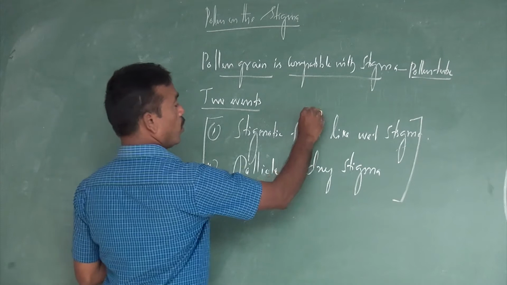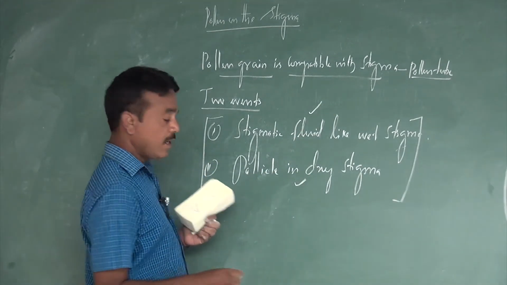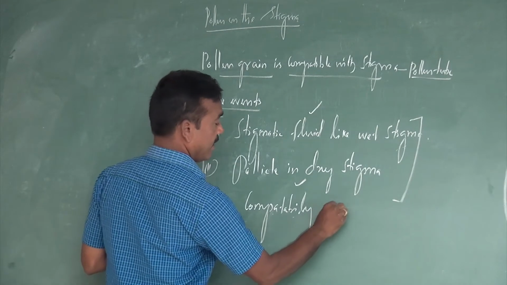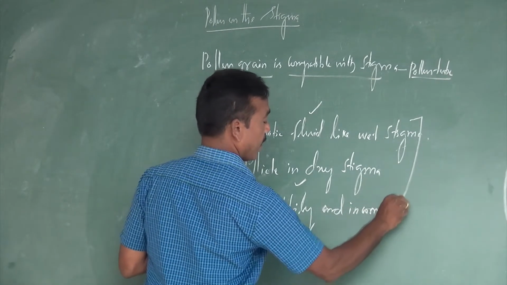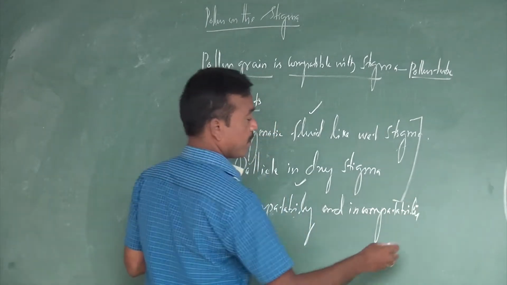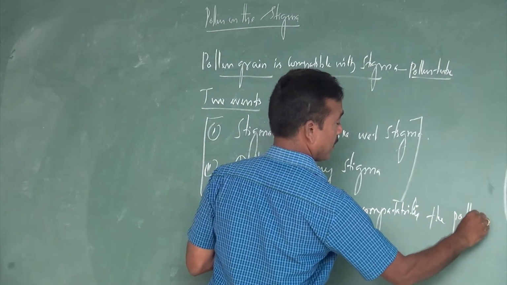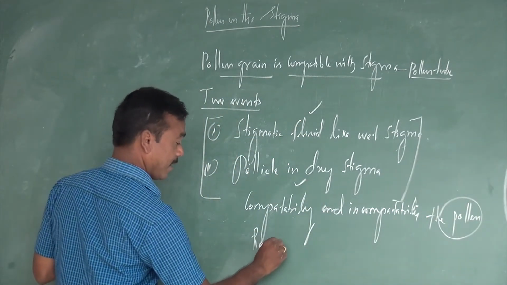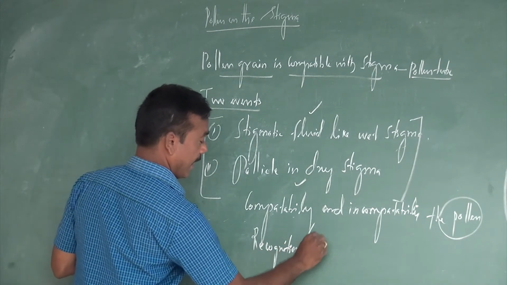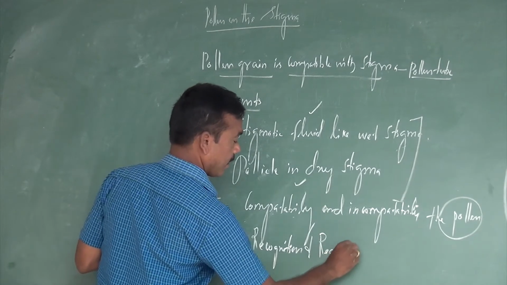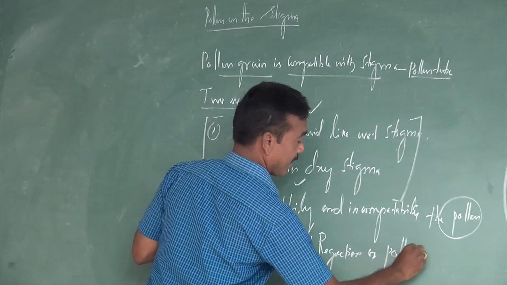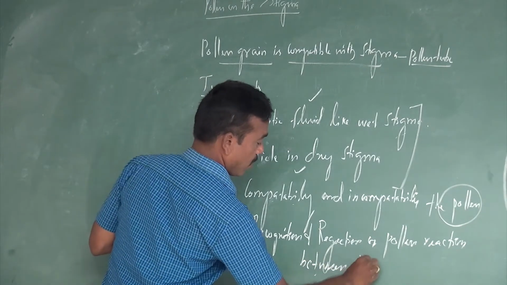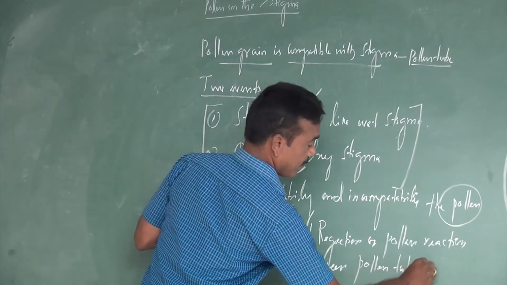In addition, those two determine the compatibility and incompatibility of the pollens, because the pollen must undergo recognition and rejection reactions between the pollen tube and the stigma.